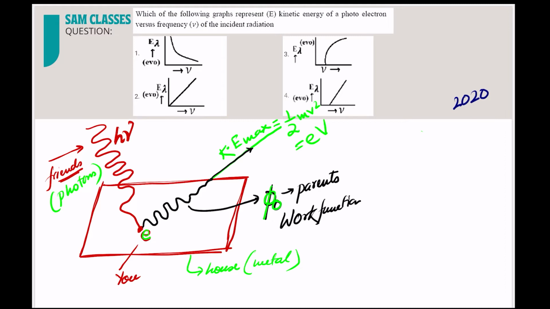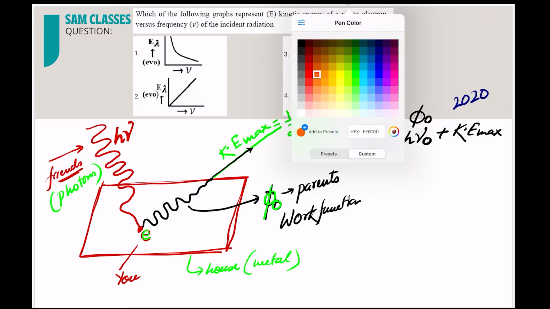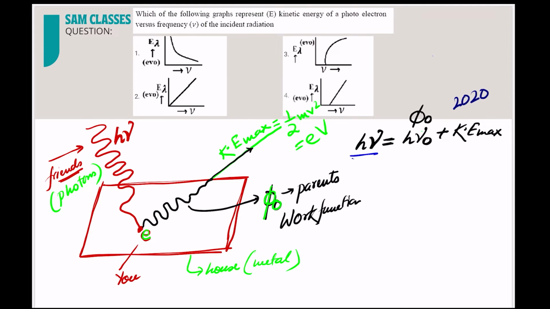So from here, what is the equation we got? h nu, the total energy, is equal to the energy spent, h nu naught, which is also phi naught, the work function, plus kinetic energy. You can understand this as the energy of the photon when it came and hit the electron.